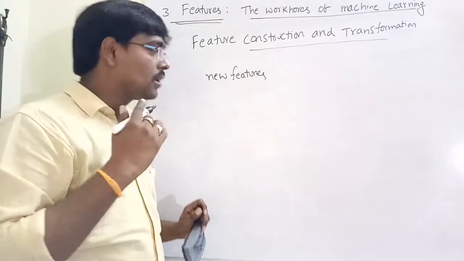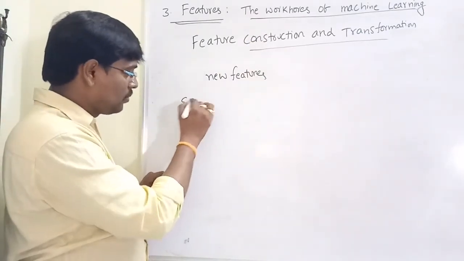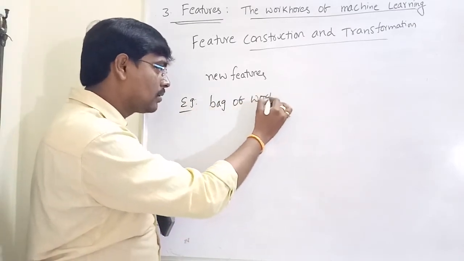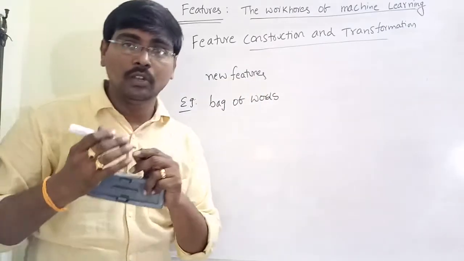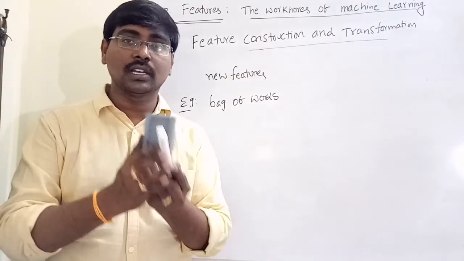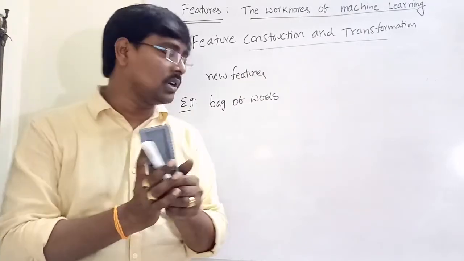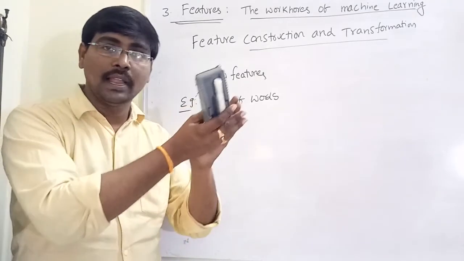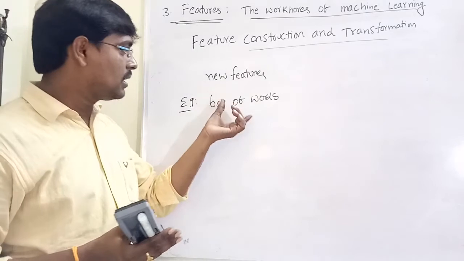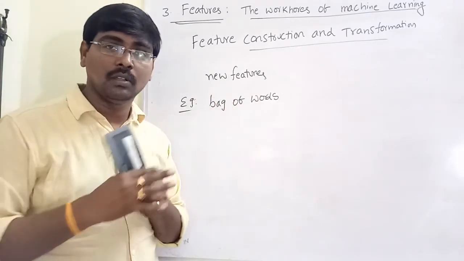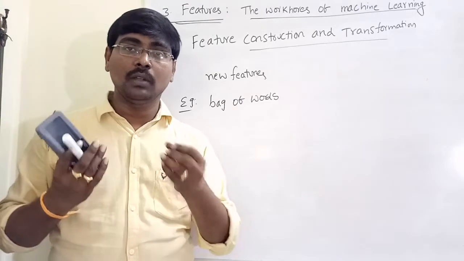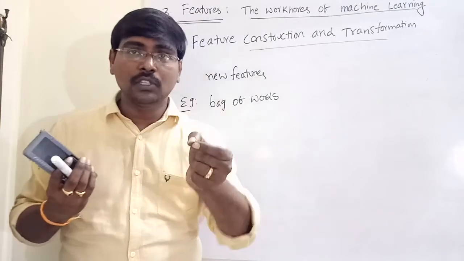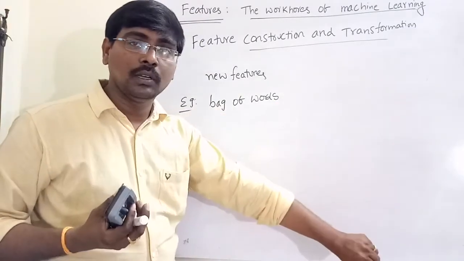A very important and useful example is bag of words. Suppose you are doing text classification or text clustering. If you are using text, what feature do we use to classify that particular text? In this case, the feature is not directly available. That is, based on which word do we classify that document?